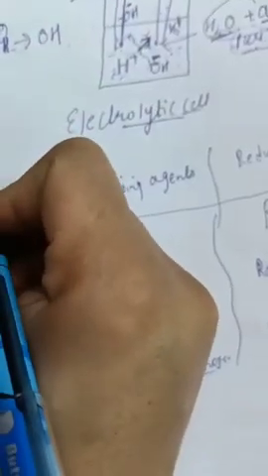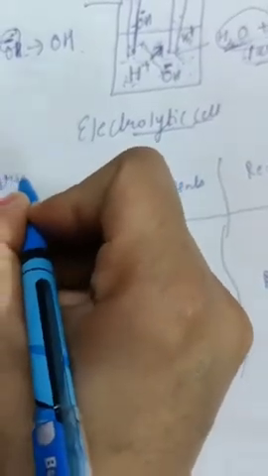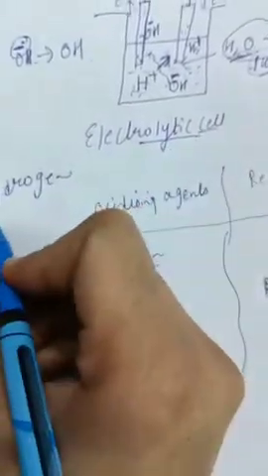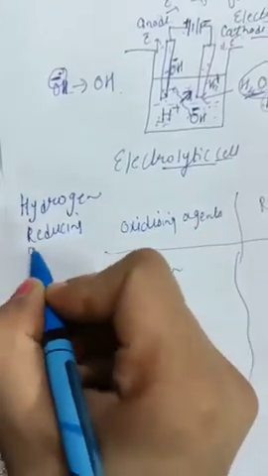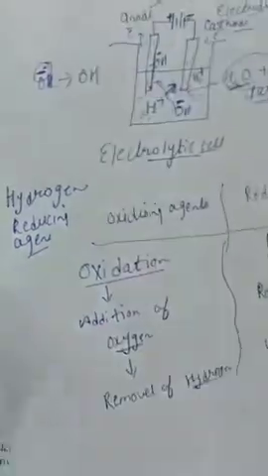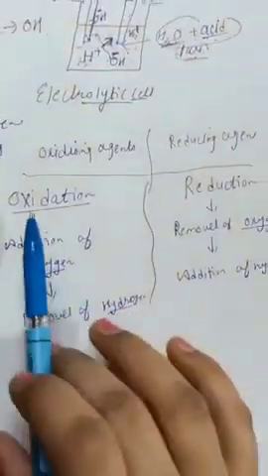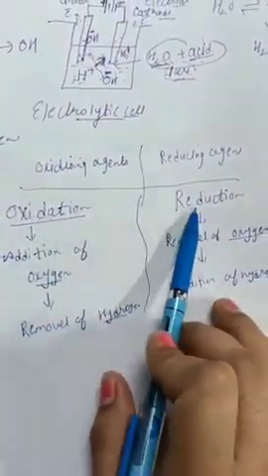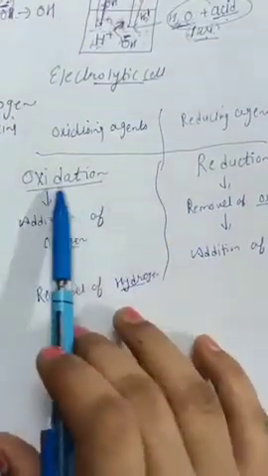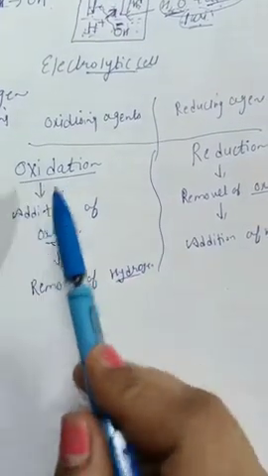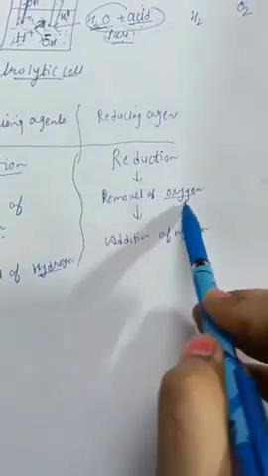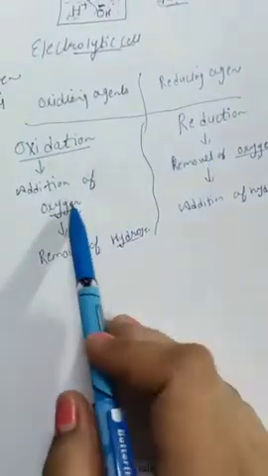The next topic is very important: hydrogen is called a reducing agent. In order to understand this, you should know the definitions of oxidation and reduction. What is oxidation? Oxidation is the addition of oxygen. Reduction is the removal of oxygen. This is in terms of oxygen.